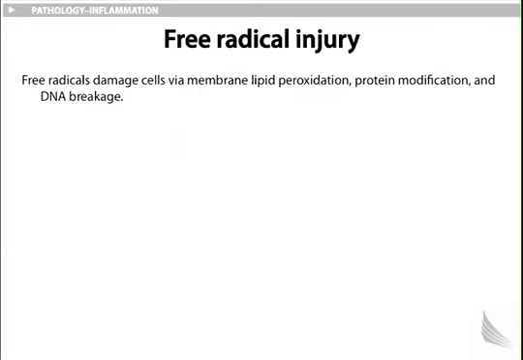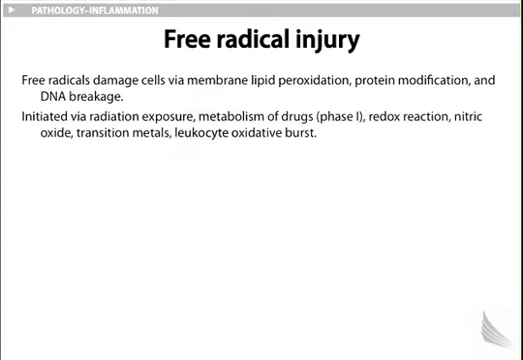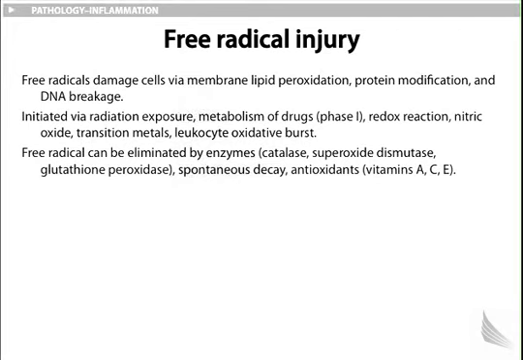Free radical injury. Free radicals damage cells by membrane lipid peroxidation, protein modification, and DNA breakage. Initiated via radiation exposure, metabolism of drugs (phase 1), redox reaction, nitric oxide, transition metals, leukocyte oxidative burst. Free radicals can be eliminated by enzymes such as catalase, superoxide dismutase, or glutathione peroxidase, all part of respiratory burst.